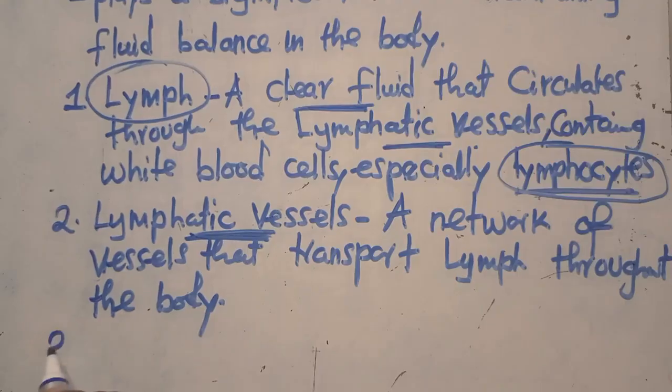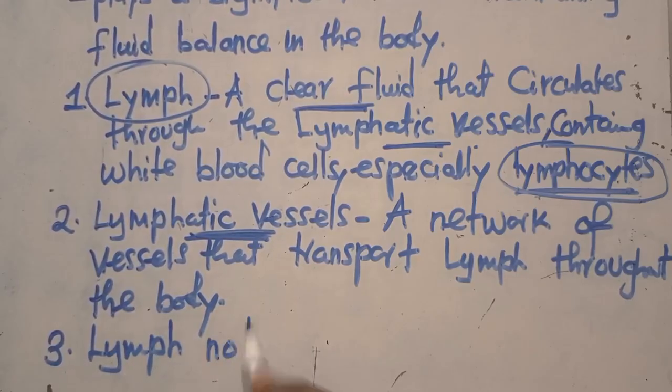So the third thing you need to understand is what we call lymph nodes. So what is this thing called a lymph node? You need to understand that this is a small bean-shaped structure that filters lymph and contains some immune cells. So that is a lymph node.